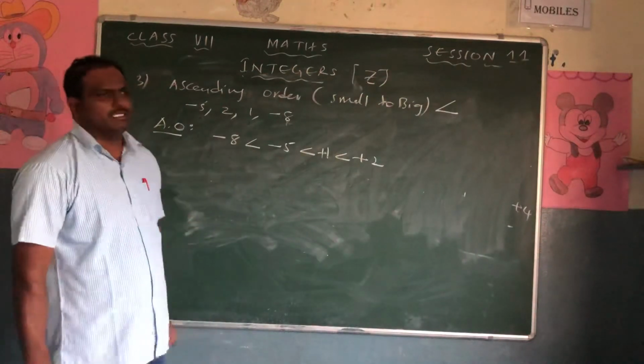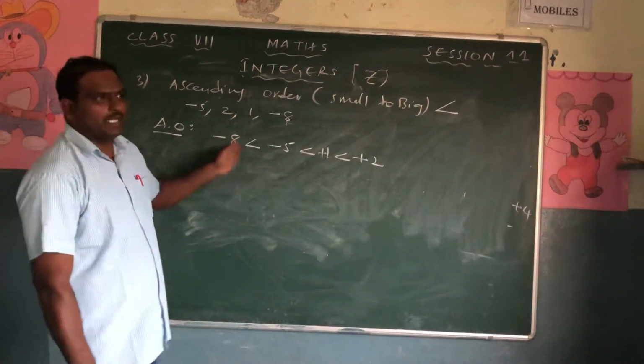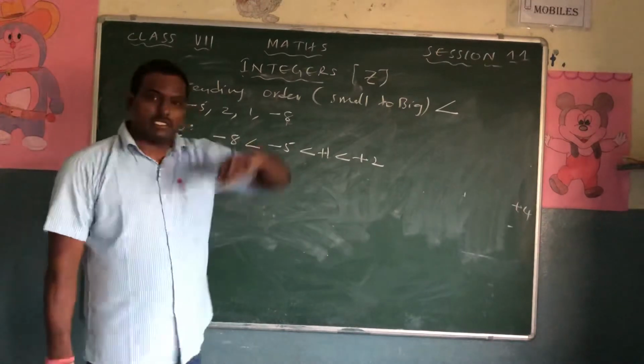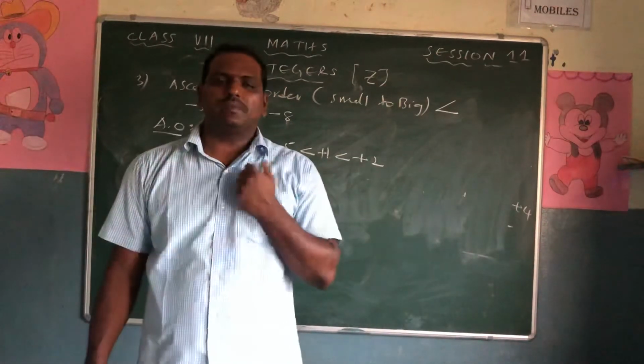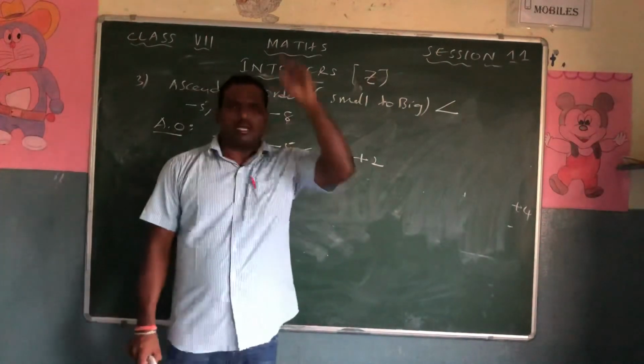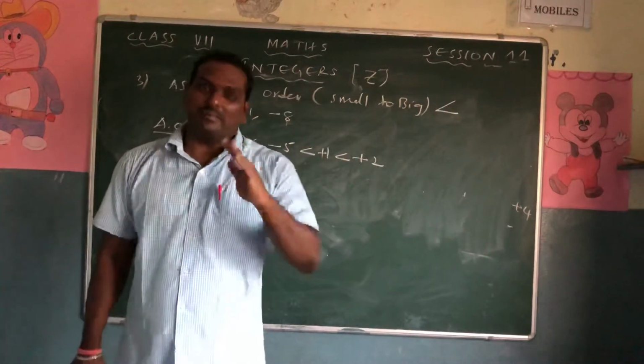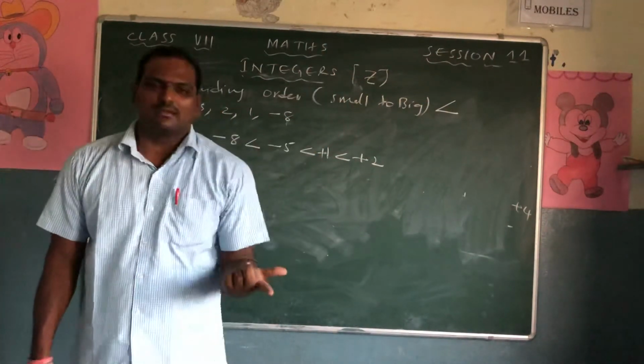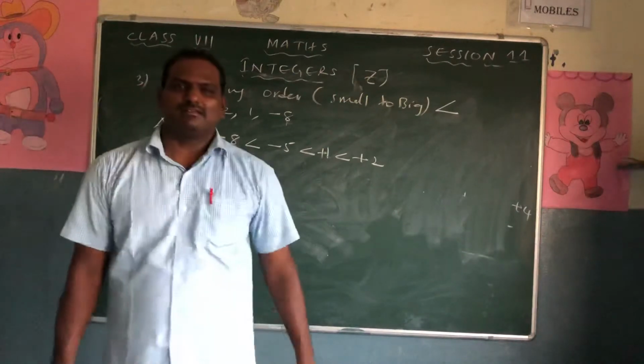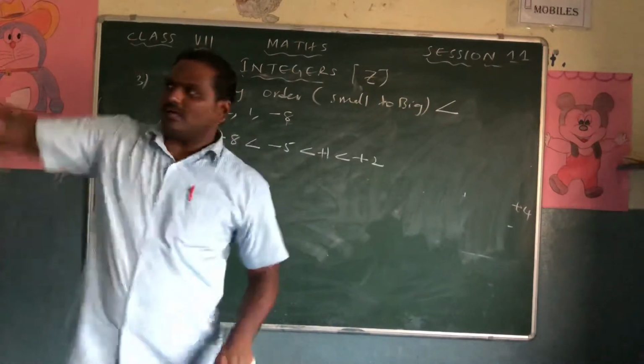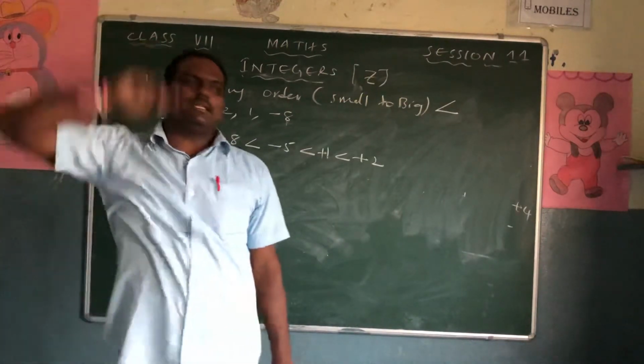Minus 5, minus 8, which is smaller? Minus 8 is smaller. So I'll ask a question: minus 100, minus 1, which is bigger? 100 is there, so 100 is bigger. Don't say that. Minus 100, minus 1, do you know which is bigger? Minus 1 is bigger. It is towards 0. Minus 100 is somewhere far away, it is very small.